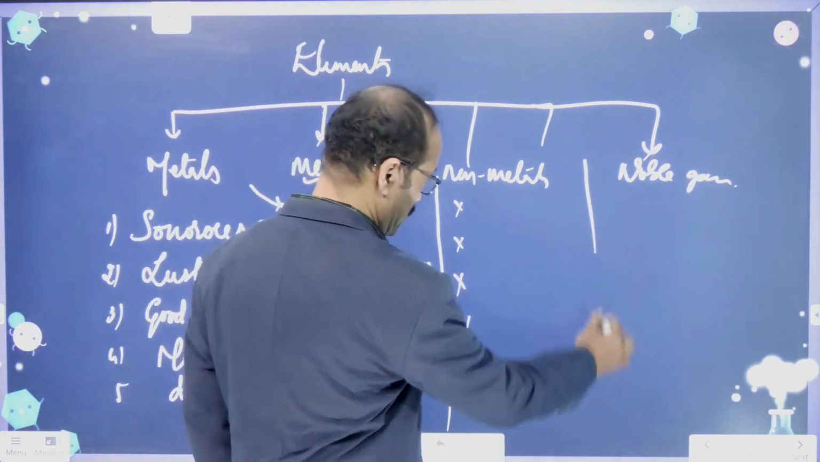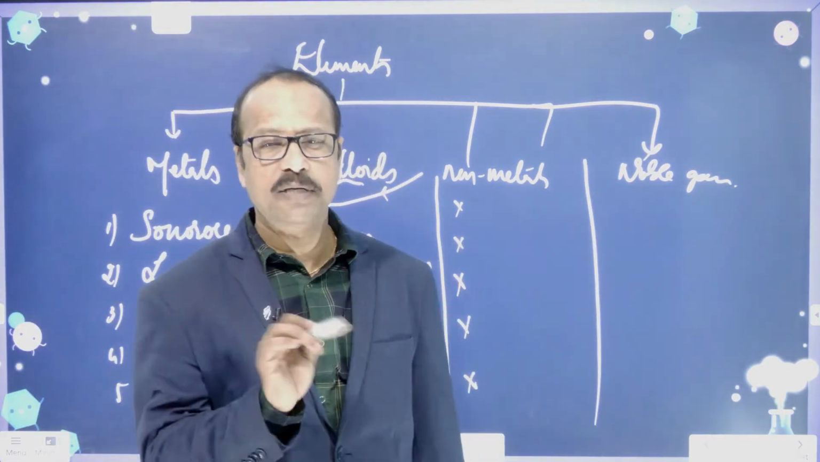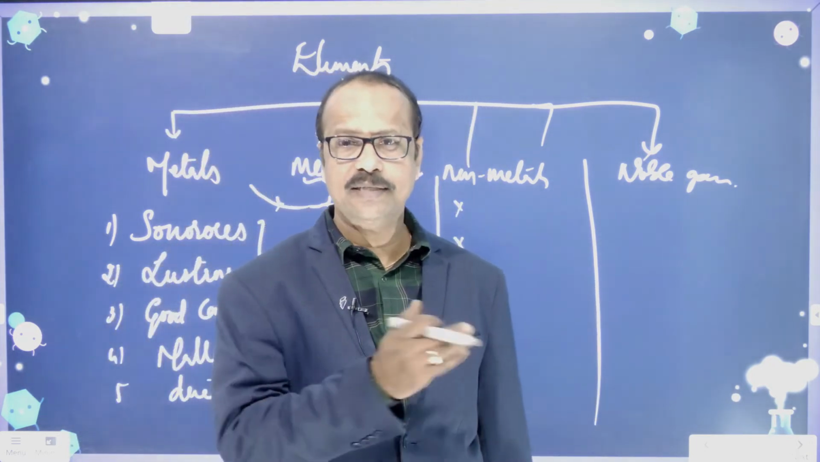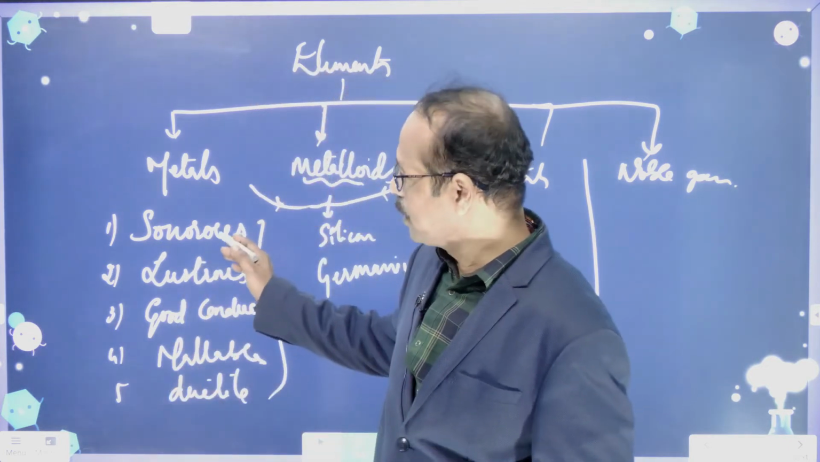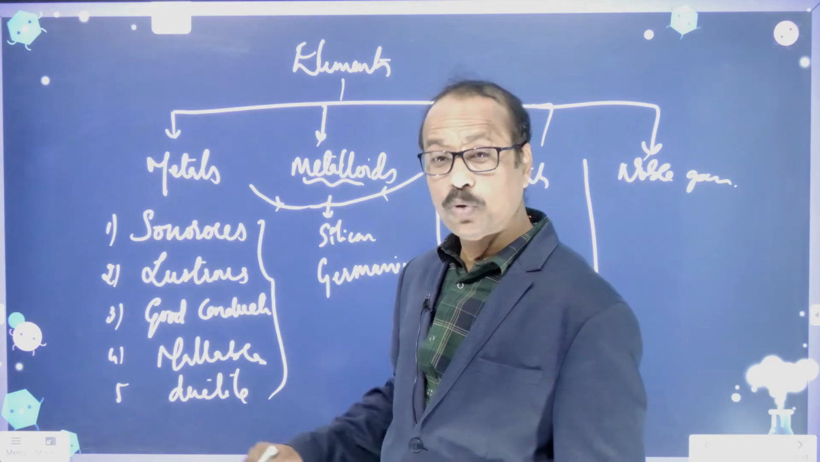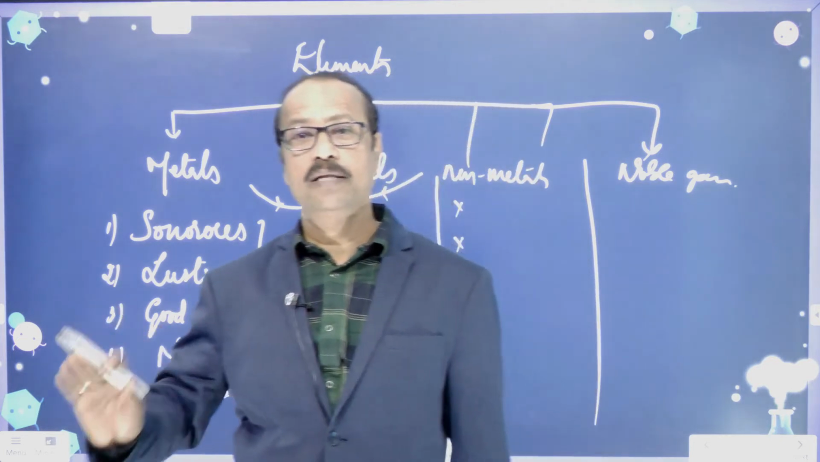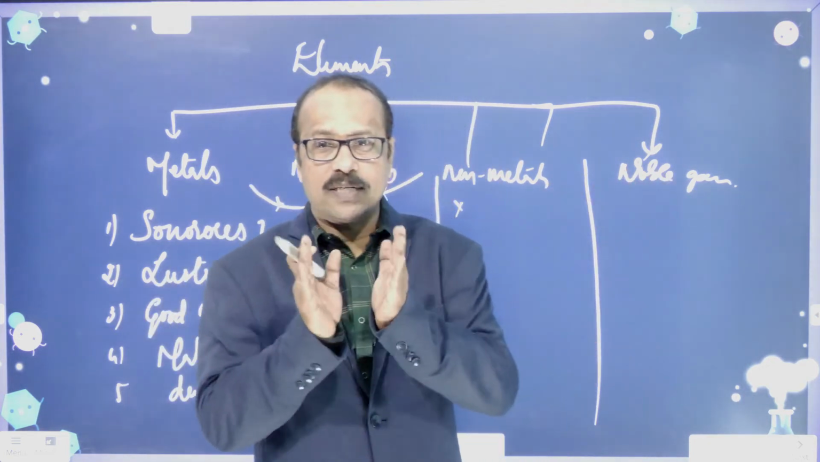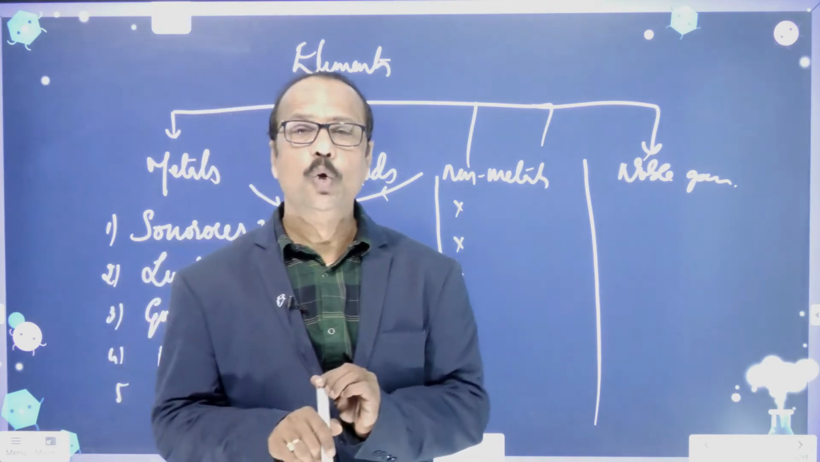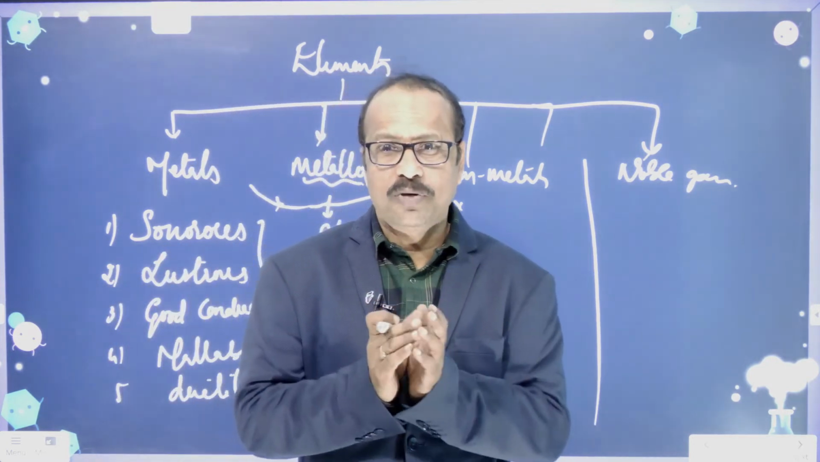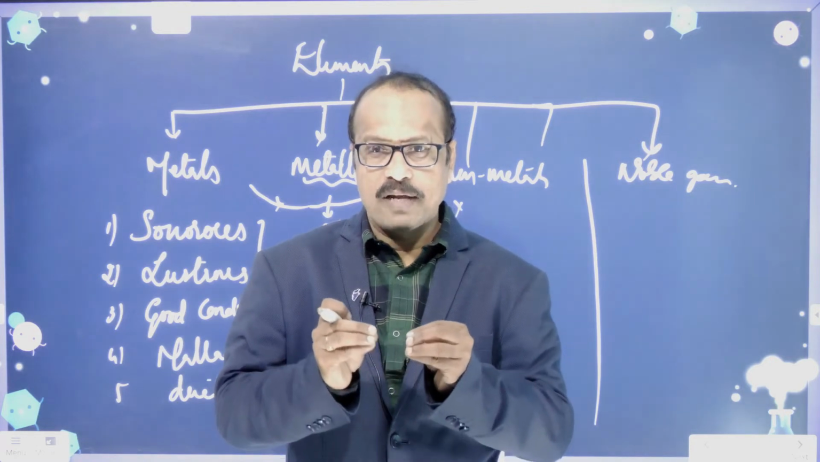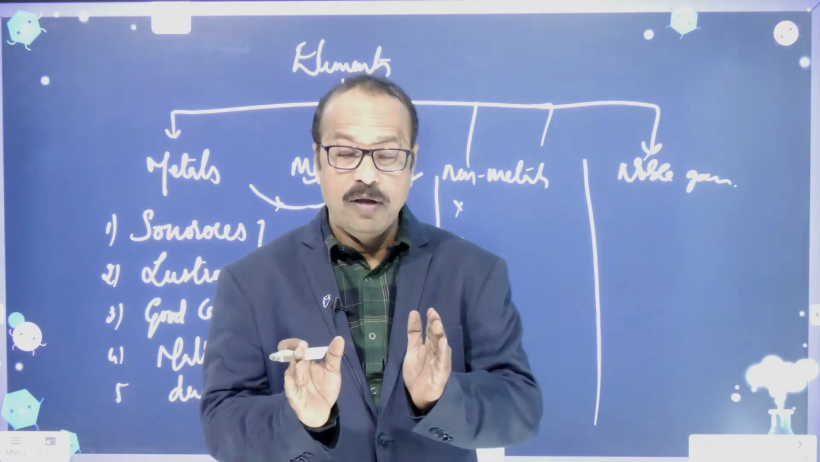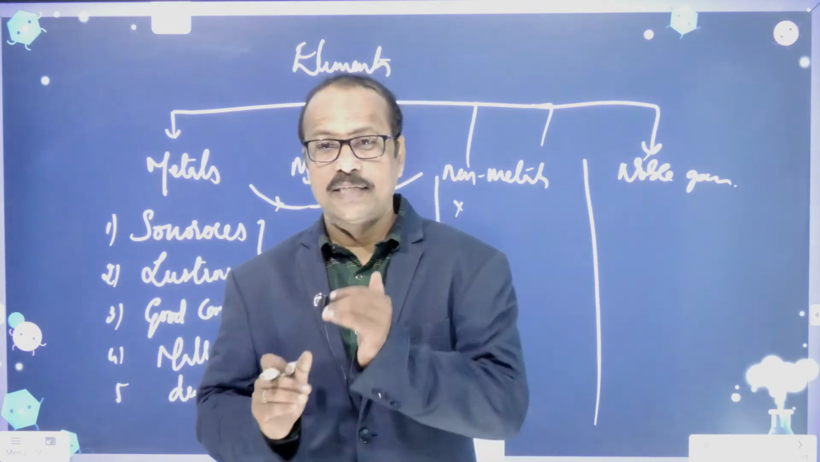Then come to the noble gases. Gases also come under non-metals, students, like oxygen and nitrogen. Gases are non-conductors because they are not sonorous, not lustrous, not good conductors of heat and electricity, not malleable, not ductile. They come under the non-metals only. But we still have a separate set of gases called the noble gases, which are stable elements. Out of 118 elements, not all the elements are stable. On what basis they are stable or not, we will discuss in later classes.